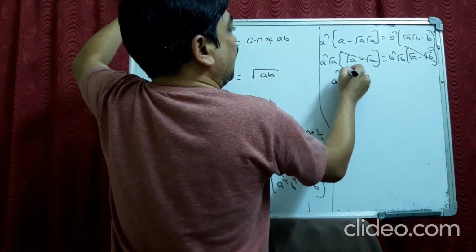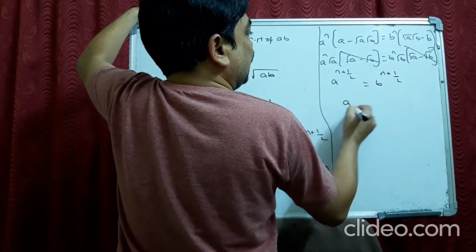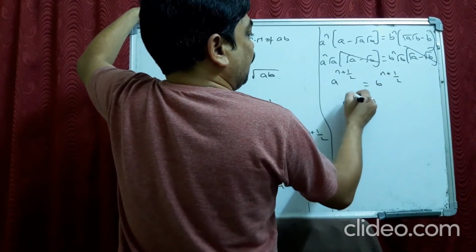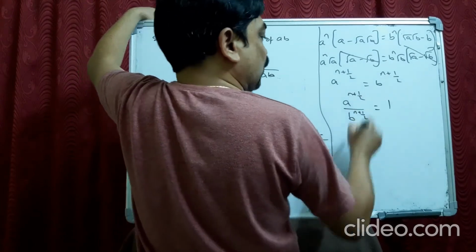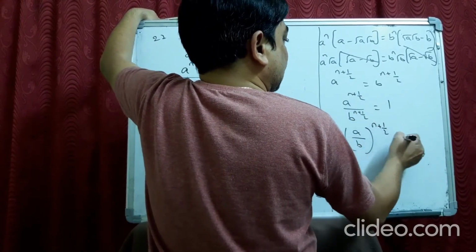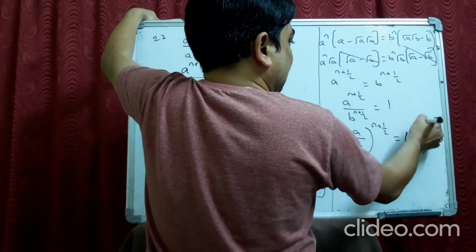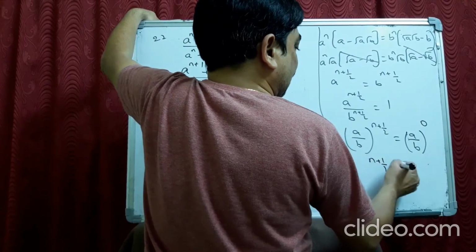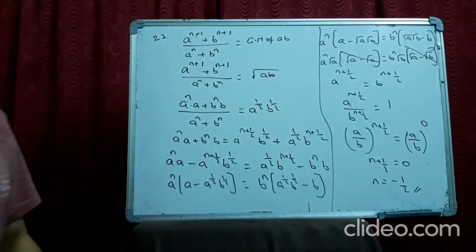It becomes A power n plus 1 by 2, B power n plus 1 by 2. A power n plus 1 by 2 by B power n plus 1 by 2 is equal to 1. You can write (A by B) power n plus 1 by 2 is equal to 1. It becomes 1 when something power 0. So n plus 1 by 2 will be equal to 0. N is equal to minus 1 by 2.